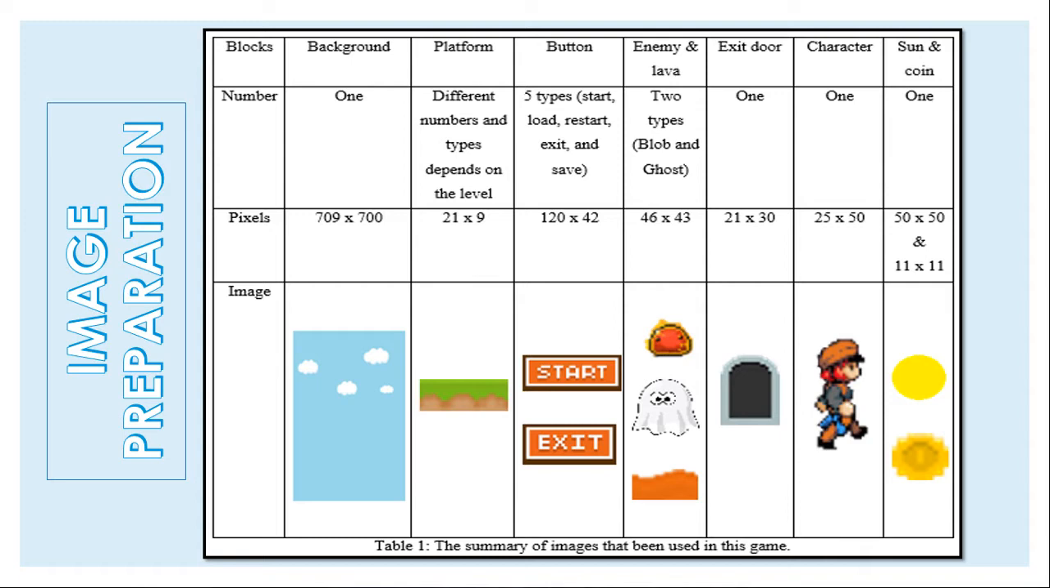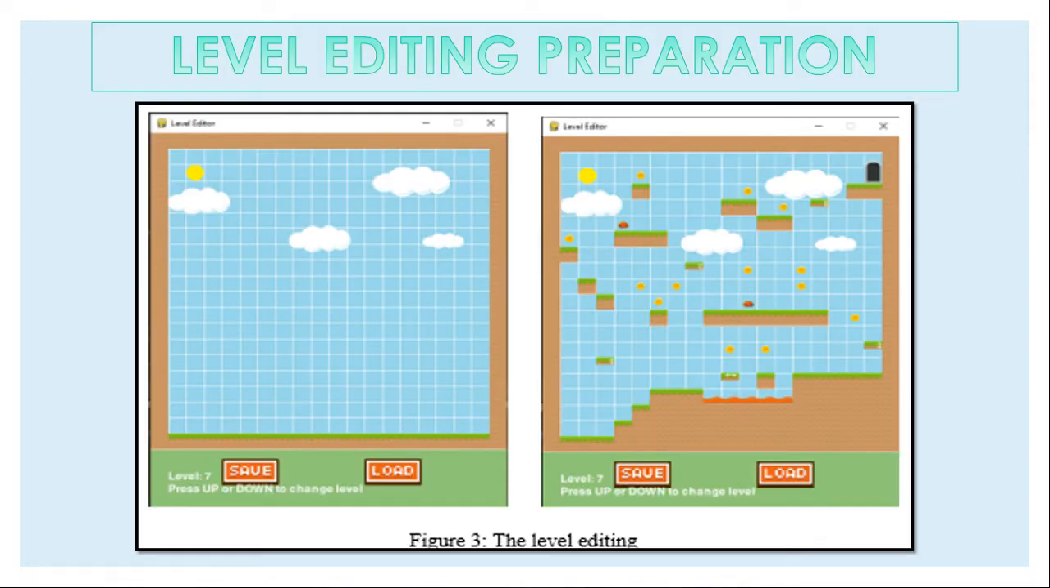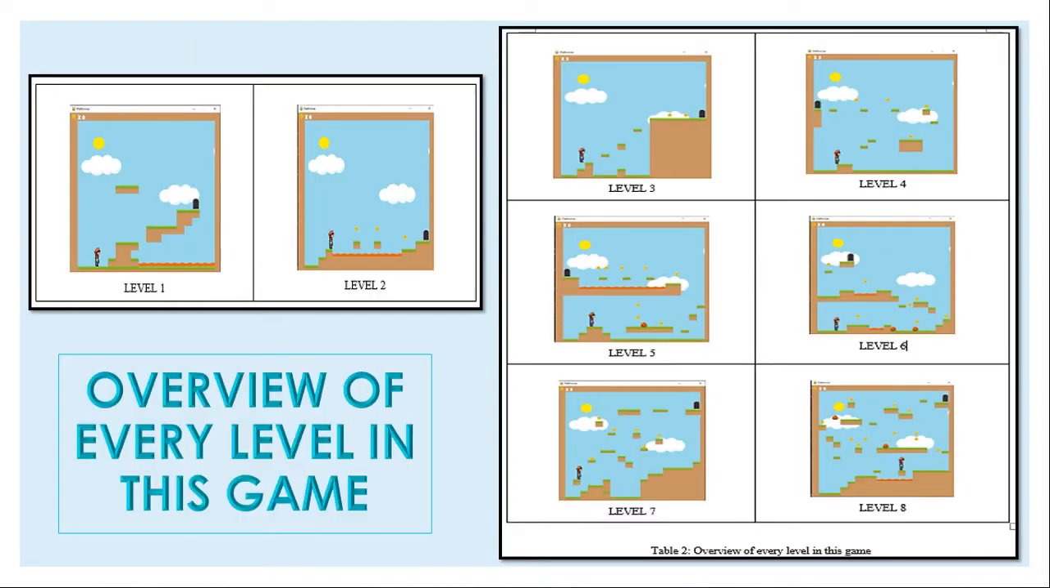Okay, second is the level editing preparation. For this level editing preparation, we have to write new code special for every level in this game, which we can create and modify according to the level of difficulty at each of those levels. In this game, we create only up to level 8 for the player to win this game, but this can be extended to 50 or 100 levels depending on the level editing code. Then next is the overview of the levels that we created in this game.